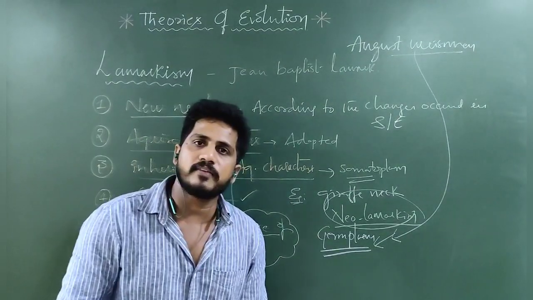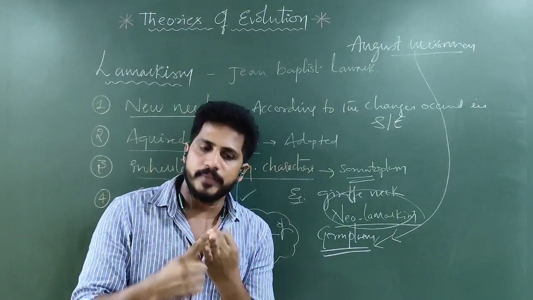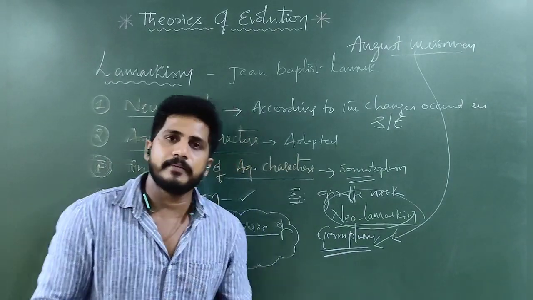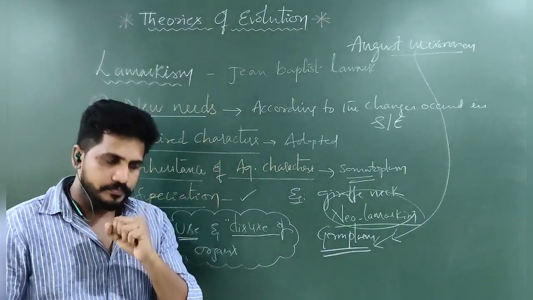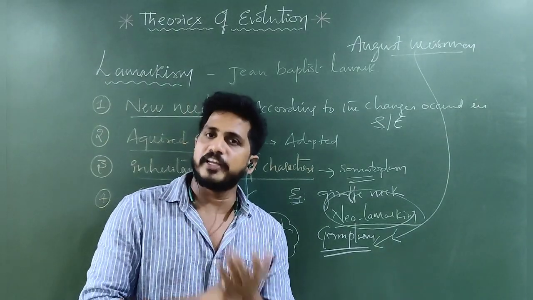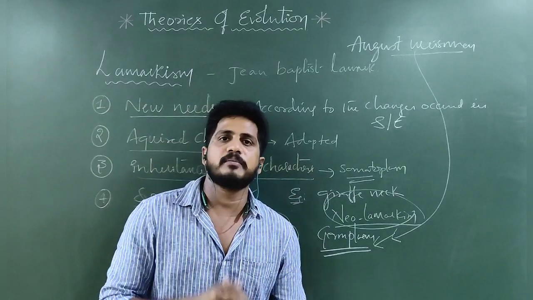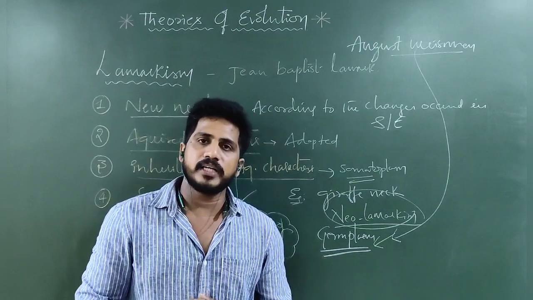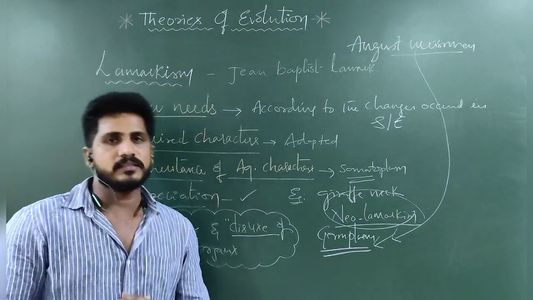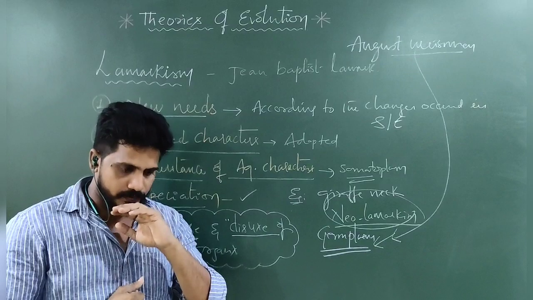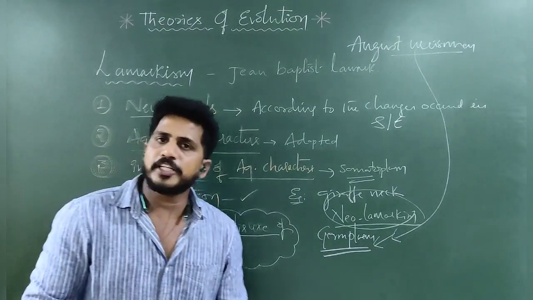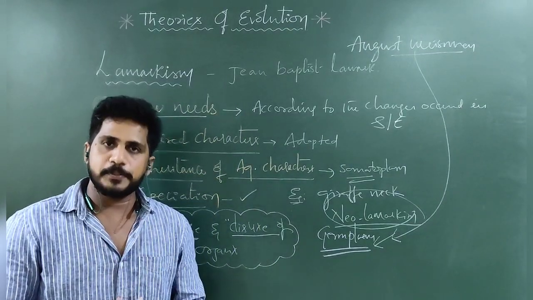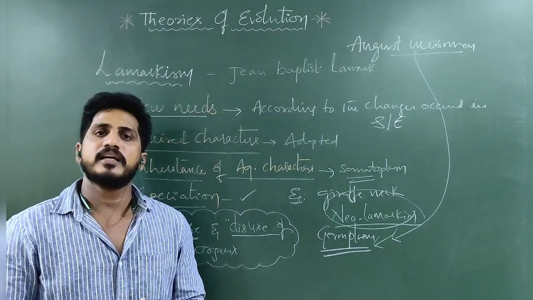So these are the four theories evolved: Darwinism, Neo-Darwinism, Lamarckism, Neo-Lamarckism. The last one is Hugo de Vries's theory, that is the mutational theory. According to it, variations, nothing but saltations, take place and they are transferred through the genes. About that, there was a good session in principles of inheritance. We already learned about the mutational theory in the molecular basis of inheritance.